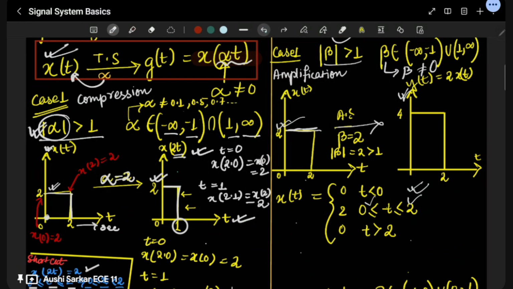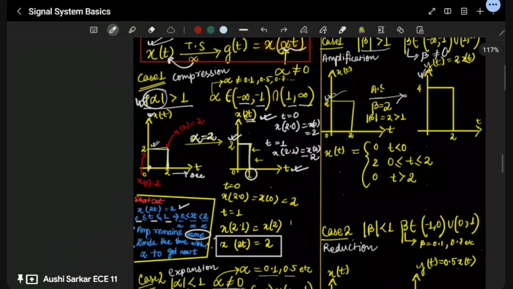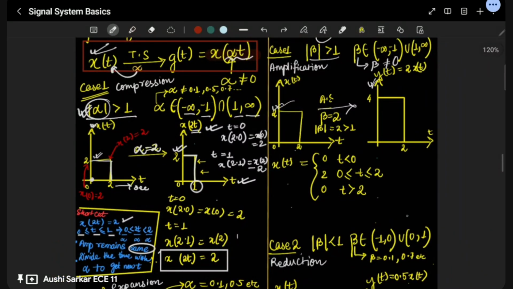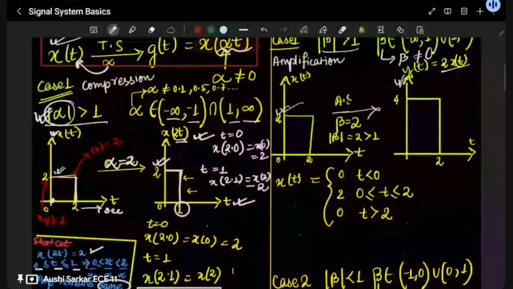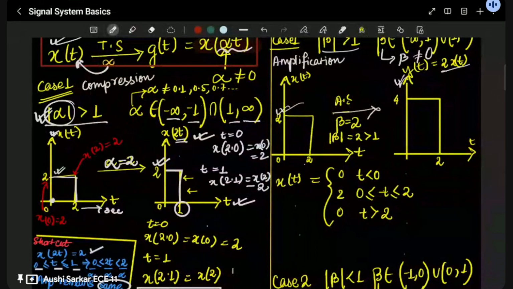So after this, you can see how the plotting will be done. This is the overall thing. And when we are multiplying this to x(t), the change is in the y-axis. The multiplication changes things. So here, when we are multiplying and things are getting changed, we need to learn one more thing. When we are applying this as our basic concept, we can use one more step over here.